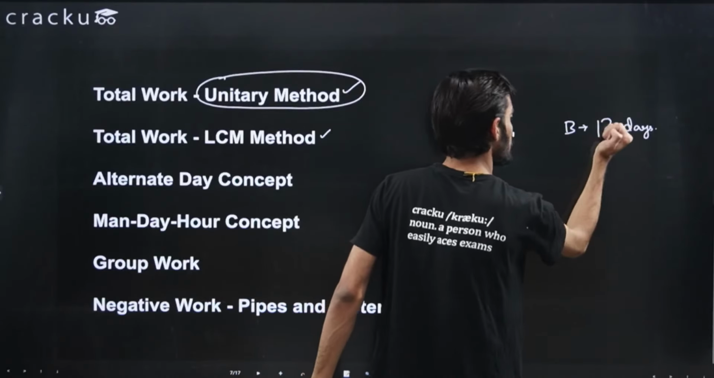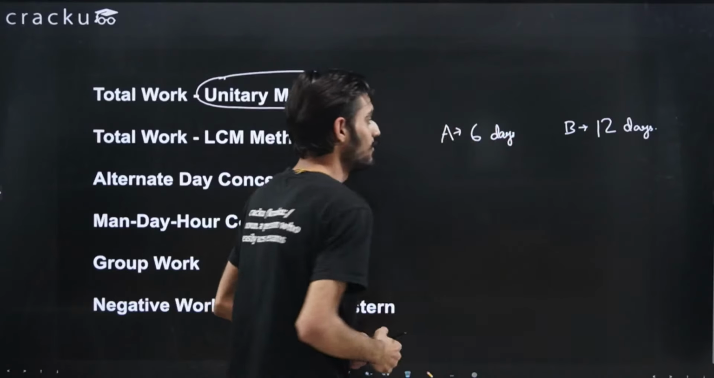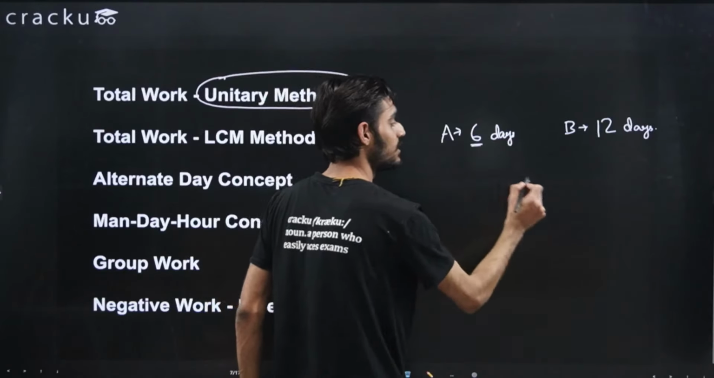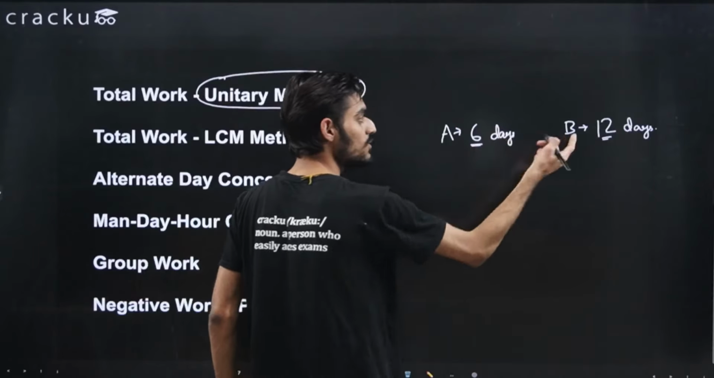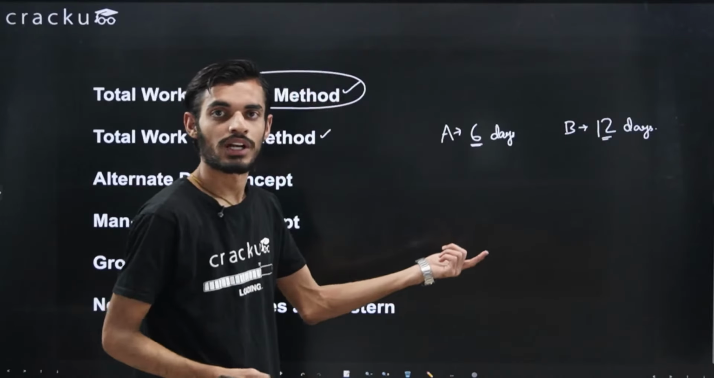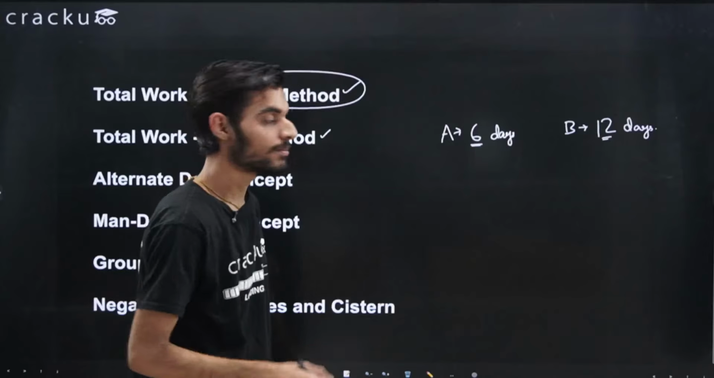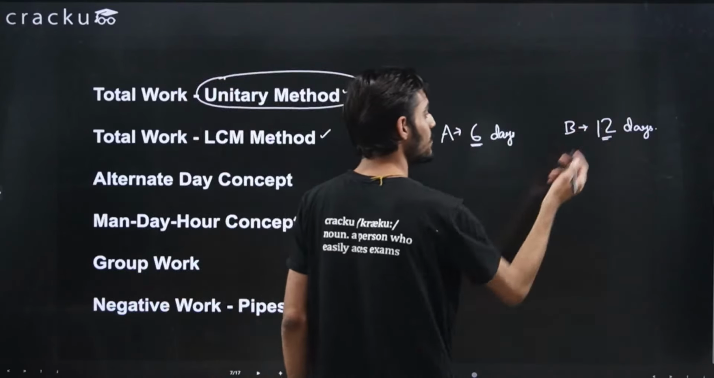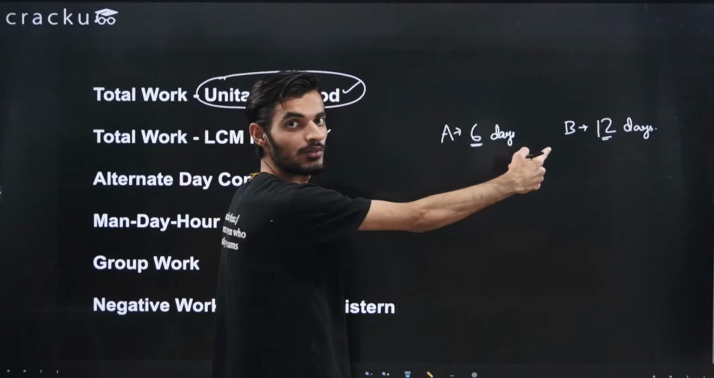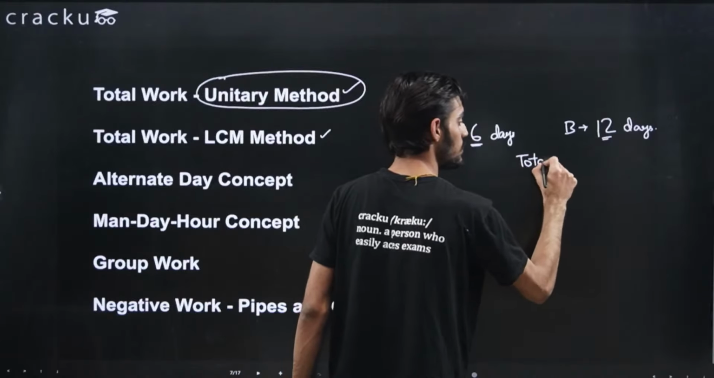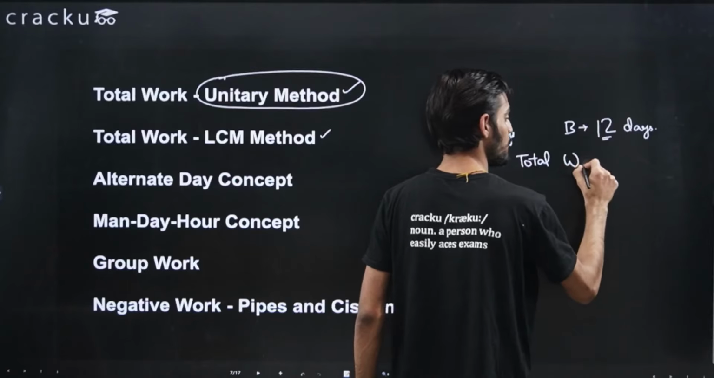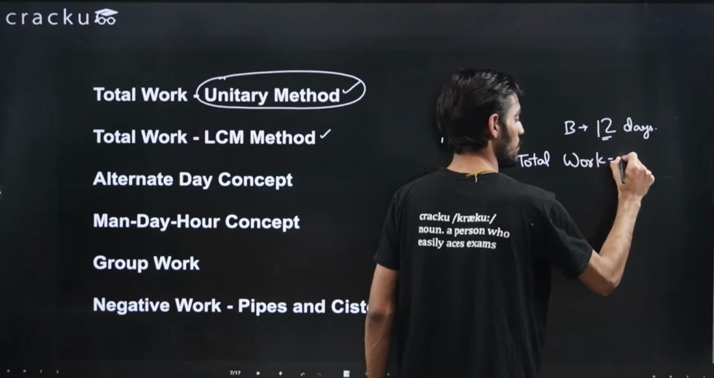So in the LCM method, what we do is we just take the LCM of the days as the total work. So what we need to do is just take the LCM of 6 and 12, which will be equal to 24. I hope you have done the class on number systems, so you will be able to calculate the LCM easily. So the LCM of 6 and 12 will be equal to 24. So the total work will be equal to 24.